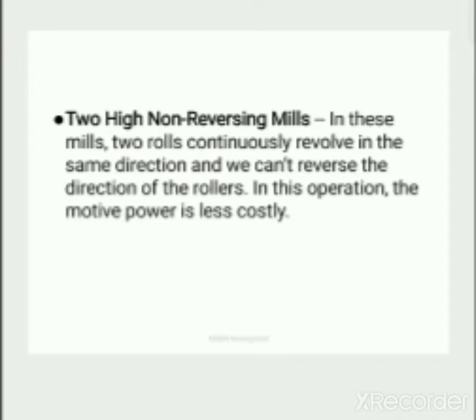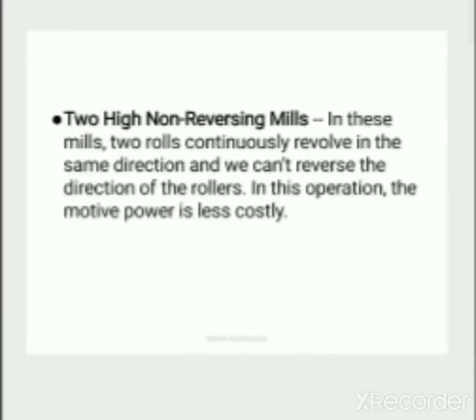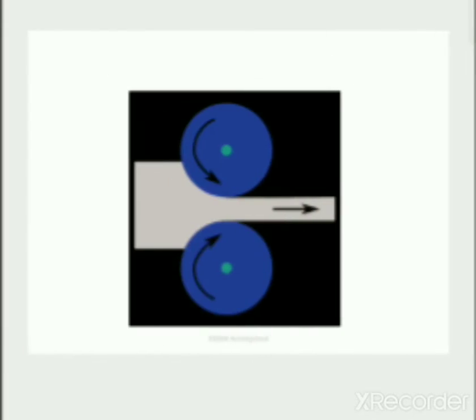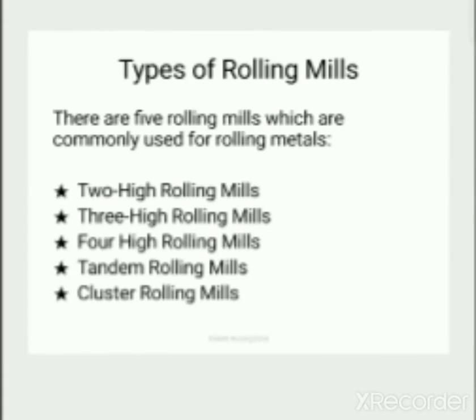Then the two high non-reversing mill. In this case, two rolls continuously revolve in the same direction, and we cannot reverse the direction of the rollers. In this operation, less motive power is required. This is the figure: both rolls are adjustable, one rotating clockwise and the other anti-clockwise, which is reversible. Non-reversible rotates in the same direction, so we apply motive power with less consumption.